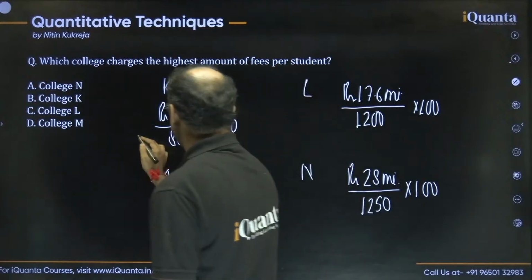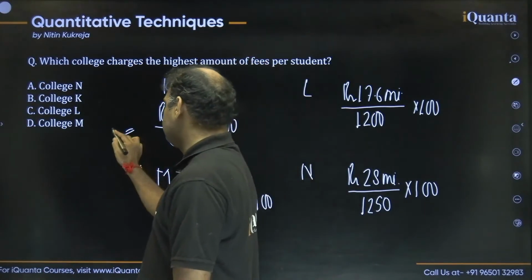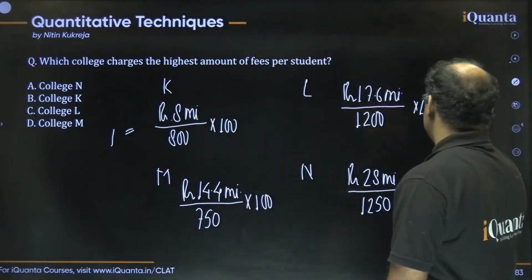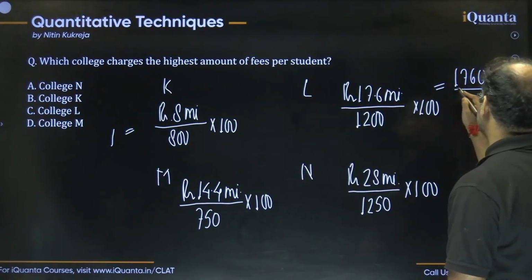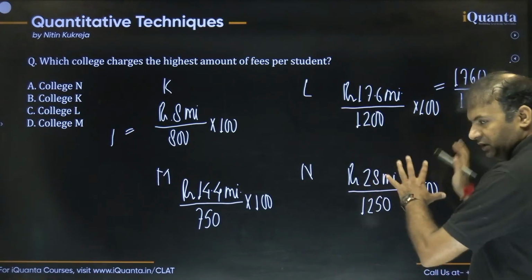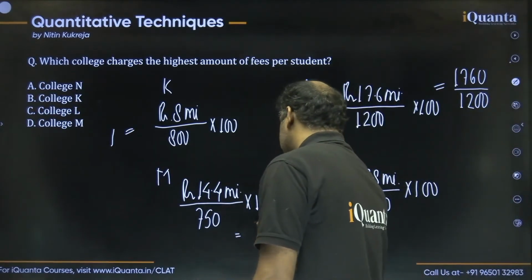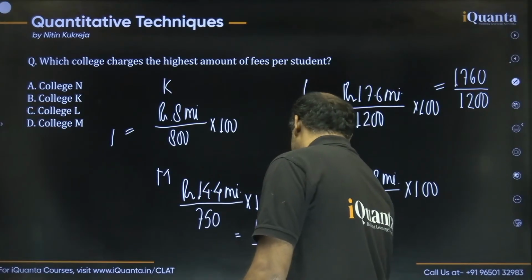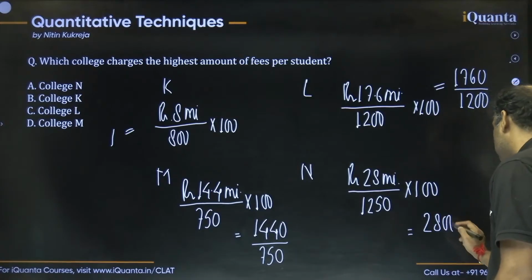Now guys, this should be how much? We can say this is 800 upon 800, okay? So this should be just 1. 8 into 100 is 800, upon 800 is just 1, right? This we can say is 1760 upon 1200, okay? Rupees million is obviously there, right? This should be 1440 upon 750, right? And the last one should be 2800 upon 1250.